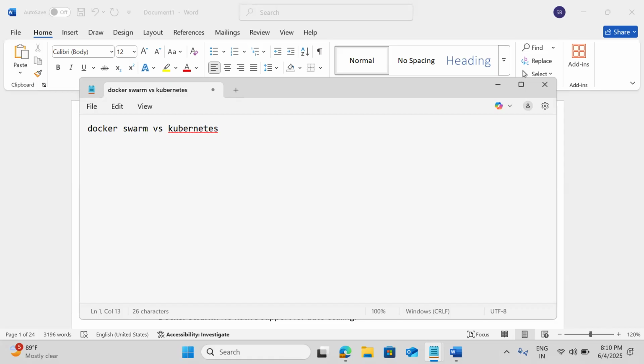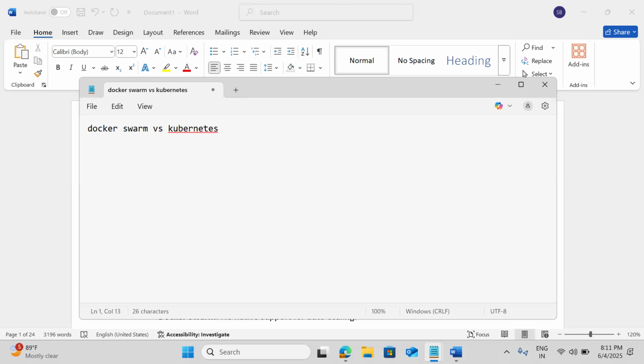But why we are not using Docker Swarm is that Docker Swarm may be a better solution for the small or maybe low medium kind of thing, not even high medium, maybe in the future they can scale up. That is the reason a lot of companies are going for Kubernetes. Docker Swarm may be a better solution for small or little medium kind of things. It's not for production workloads. For production workloads, it is recommended to go for Kubernetes.